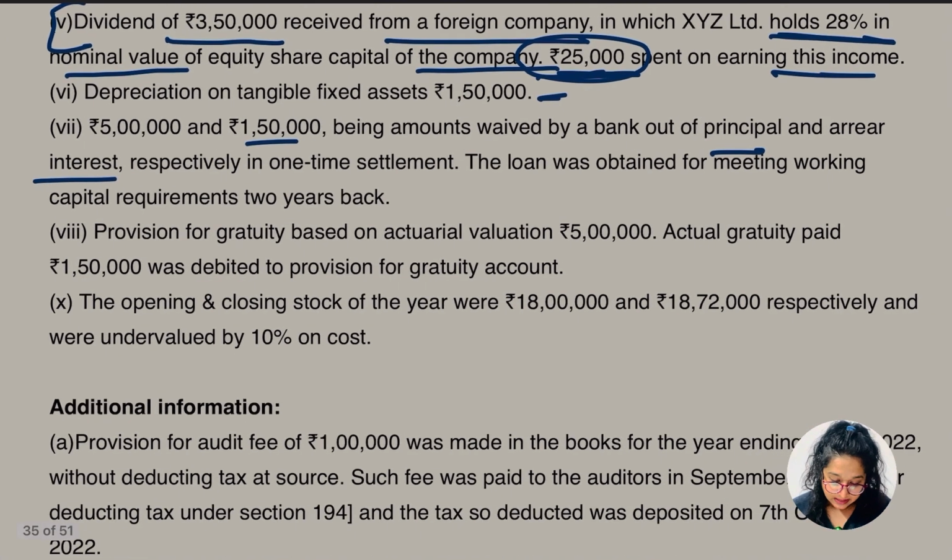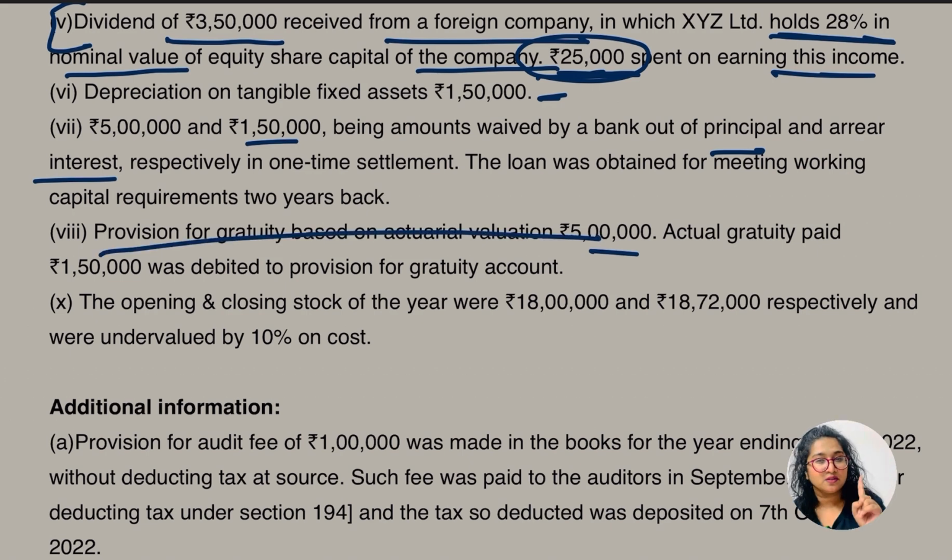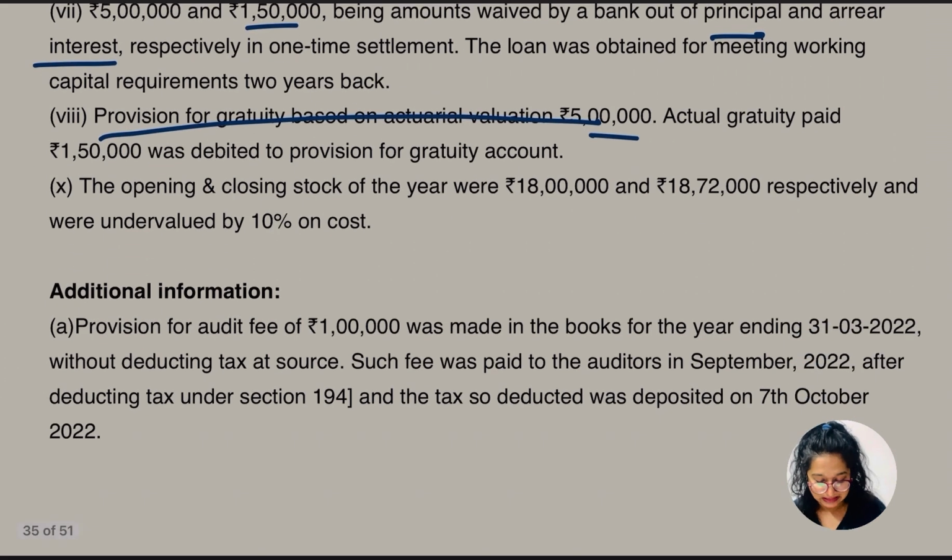Okay, next is about the 8th. This we know, provision for the gratuity based on the actuarial valuation 5 lakh and the actual gratuity paid 1,50,000 was debited to the provision for the gratuity account. So yes, we are going to take the difference amount, right? There was one case study now, you have to guess it.